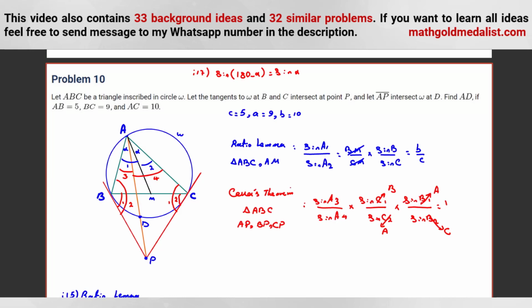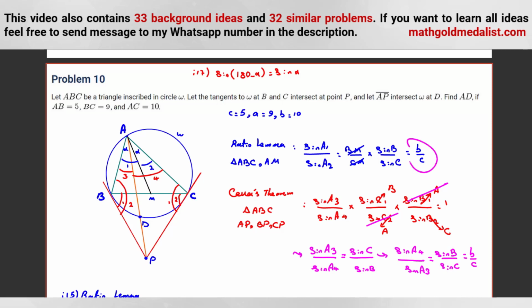And now you can cancel what? You can cancel this part and this part. So sine A3 over sine A4 is equal to sine C over sine B. Or you can say sine A4 over sine A3, the reciprocal of that, is equal to sine B over sine C, which is B over C.